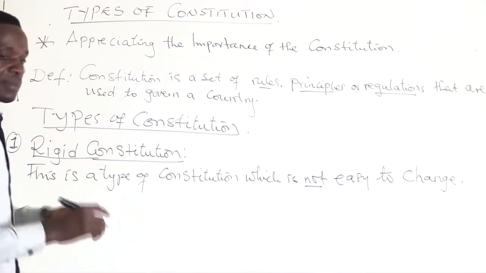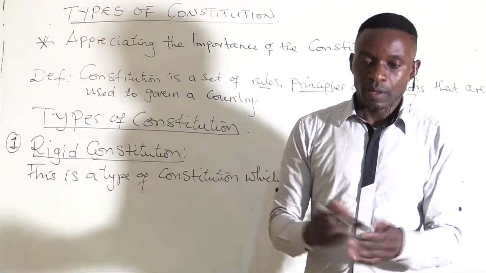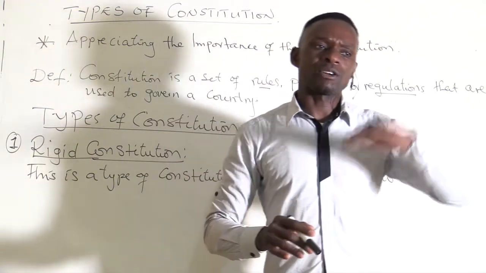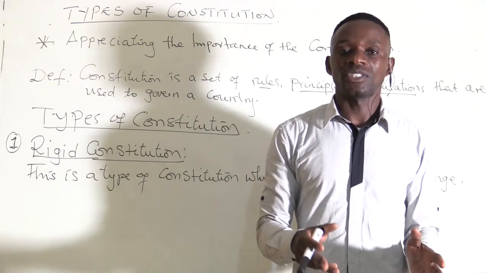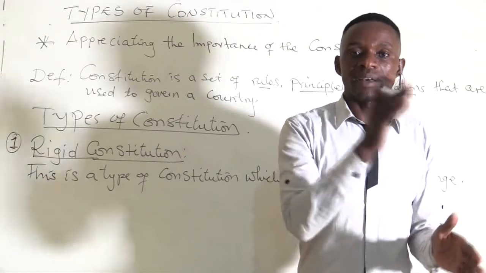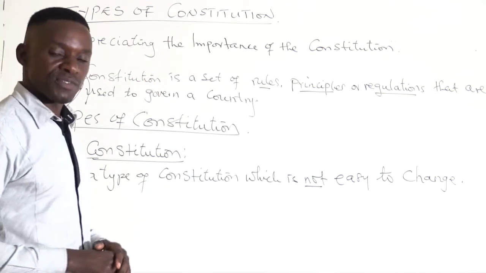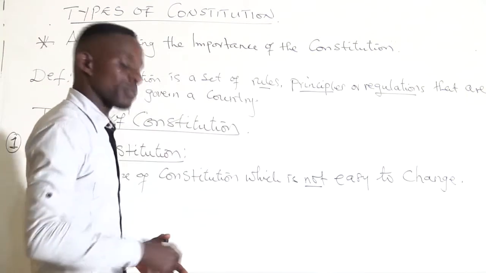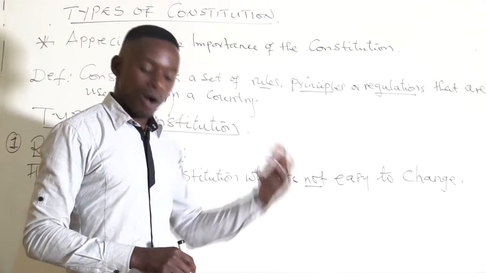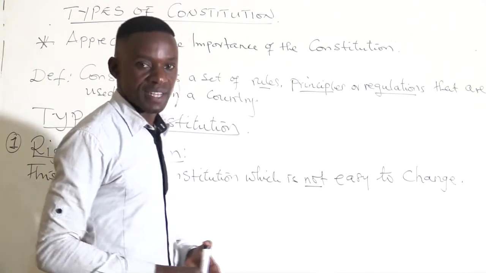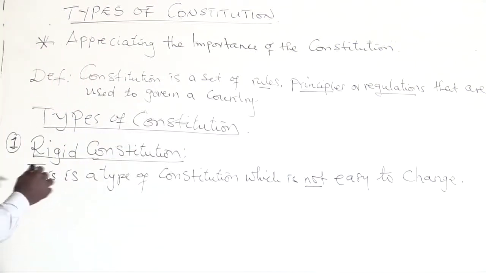You need to follow certain processes. The way you framed the constitution, the way you made it, if you involved a lot of people, that is how you are going to also change it. If you skip a certain procedure, then you are not doing the right thing. So whenever the government of any country is trying to change the constitution to bring in new things, they are supposed to involve various stakeholders, just like they are involved when framing it. That is how it goes. That is the rigid constitution.